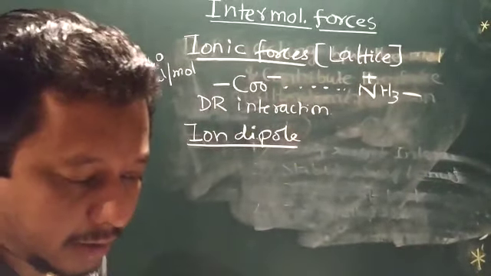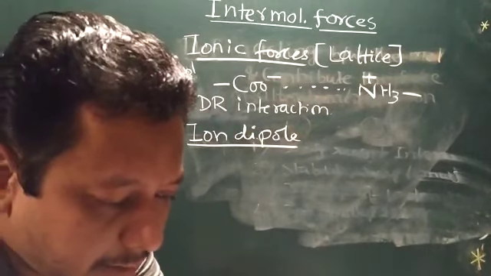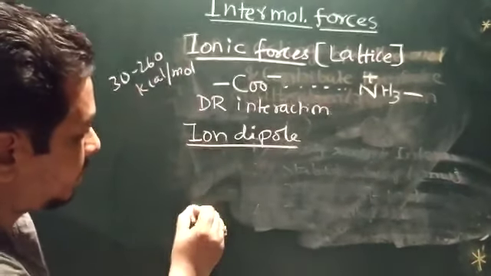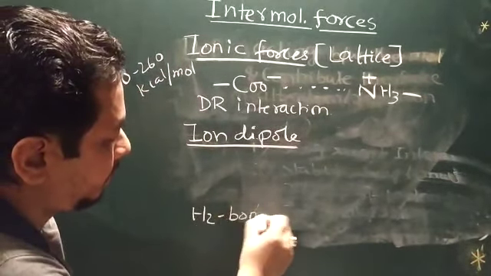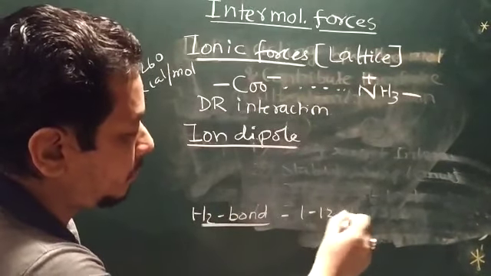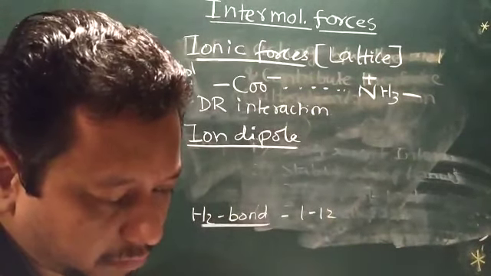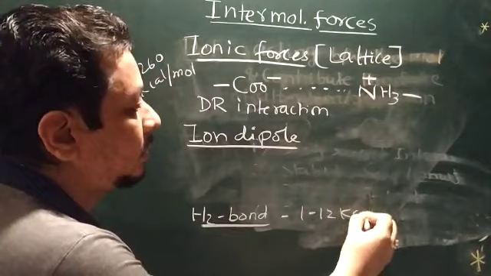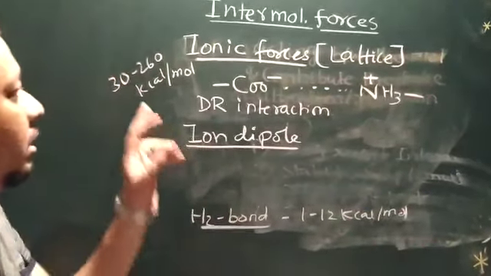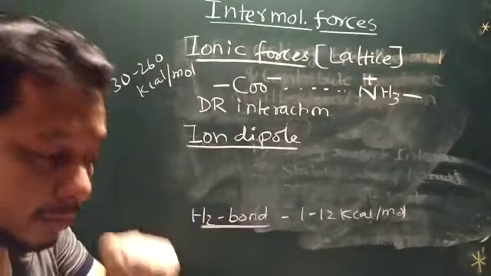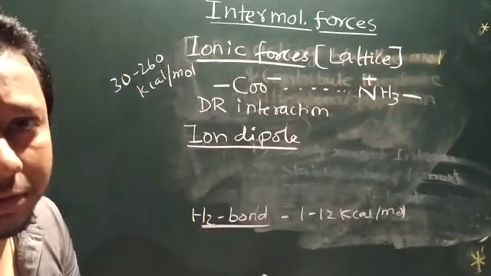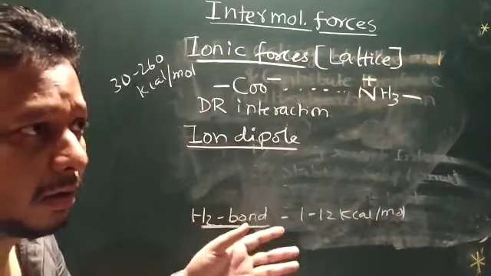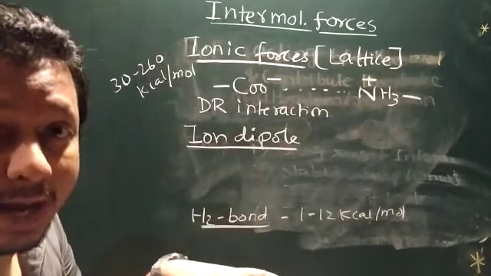Hydrogen bond is much lesser, 1 to 12 kilocalorie per mole. This can also be expressed in kilojoule per mole. That's important because sometimes GPAT asks kilocalorie per mole or kilojoule per mole; I think one such question was asked in 2018 GPAT.